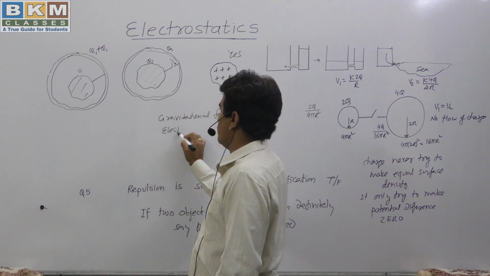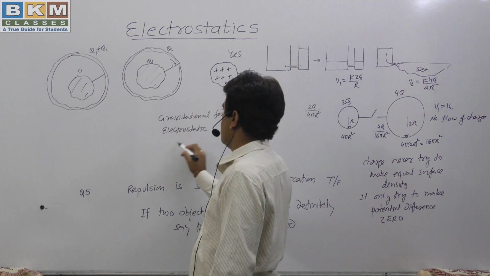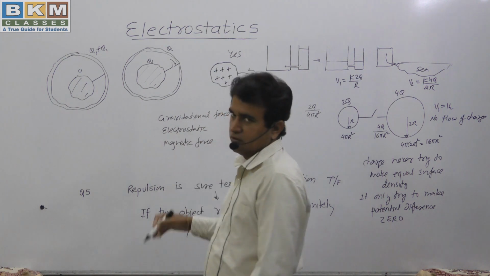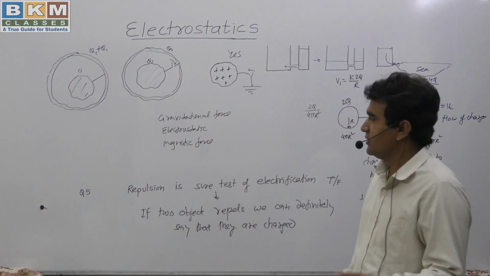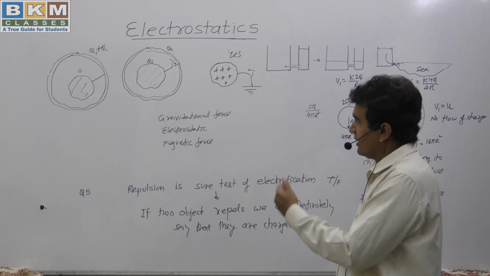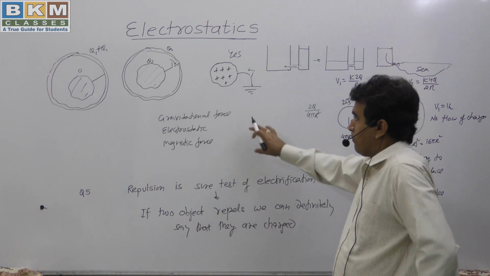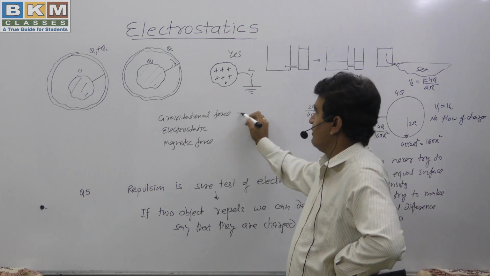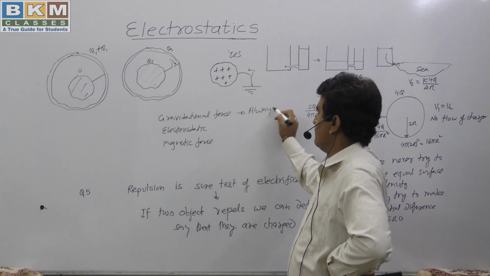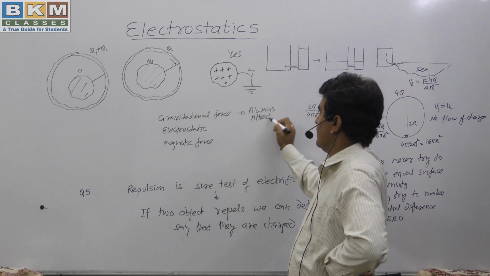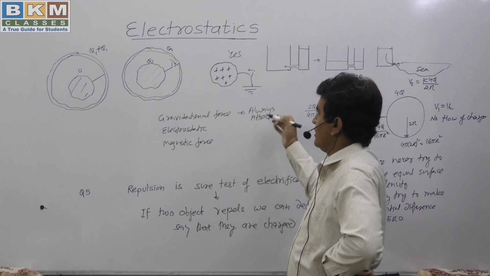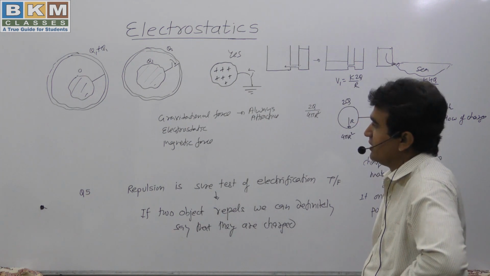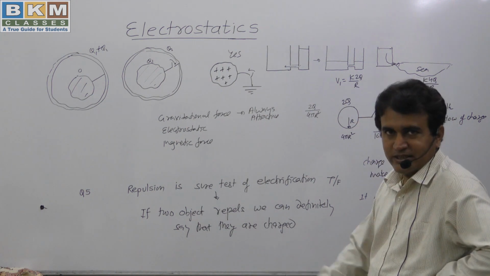we have electrostatic force, we have magnetic force. There is also nuclear force, but that is not our interest. For the objects we can have these three types of forces. So if two objects are attracting, gravitational force is always attractive, it is never repulsive. So two objects can attract each other because of gravitational force, but this is of very small magnitude, so practically we can't observe this gravitational force between small objects.